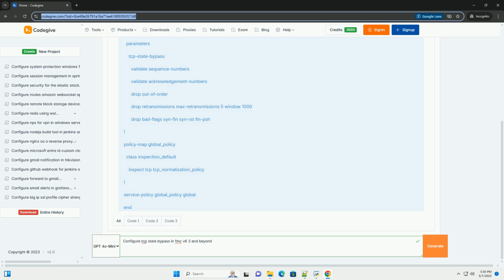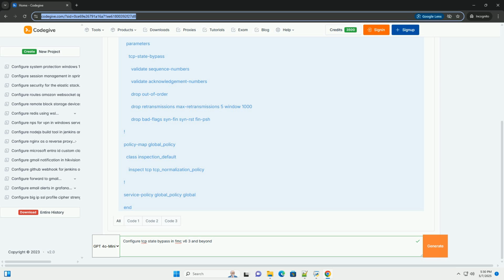Monitor logs and metrics. Carefully monitor the FTD logs and connection events for any dropped packets or disrupted connections. Gradually increase strictness. If no issues are observed, gradually enable drop retransmissions and fine-tune the exempted retransmissions settings. Use exemptions for specific applications. If a particular application is affected, create a custom NAP and exempt that traffic from the strict TCP state bypass policy. See Step 5, apply the NAP to access control rules below.